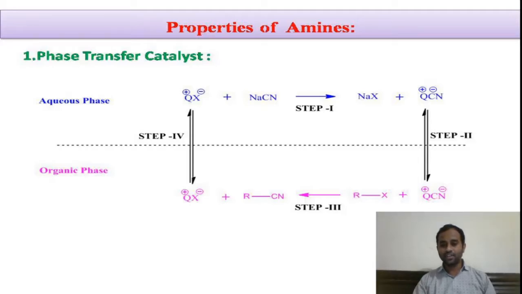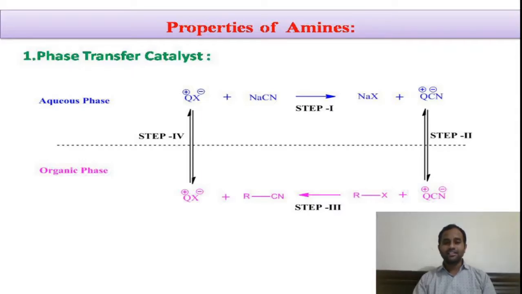Now you can see in the third step, the reactant species, the cyano group as well as the alkyl halide, are in the single phase, which is due to the transfer of the cyano group with the help of quaternary ammonium salts. We have transferred the cyano group from the aqueous phase to the organic phase. Now both the reacting species are in the single phase, that is the organic phase. You can see in the third step, these two will interact to give the compound, that is alkyl cyanide, which is the required product.